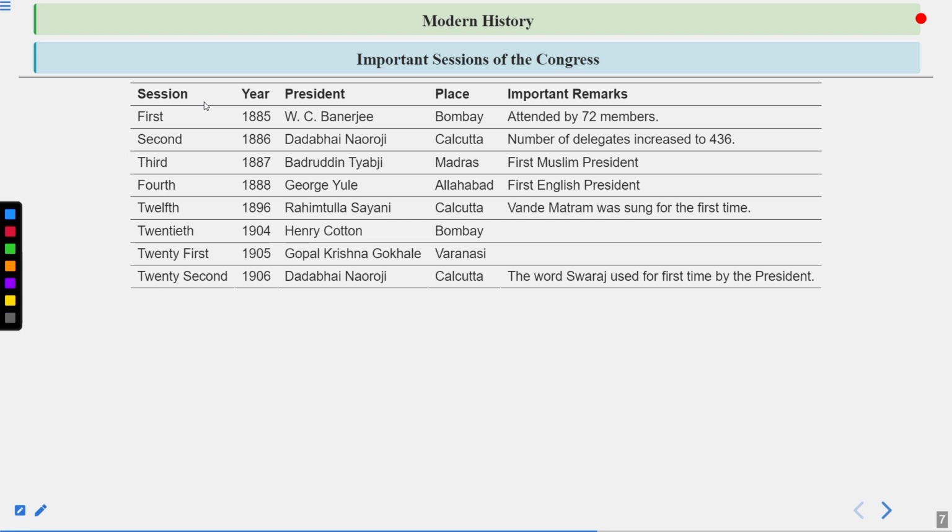Swaraj is not a thing where we say that we ourselves are sufficient and we do not require you. No, that is not it. Swaraj particularly asks the Britishers that you can also provide us some responsibilities and we together along with you will rule this country. So that was the basic meaning of Swaraj. Purna Swaraj, the ideology or thinking of Purna Swaraj came in 1929 during the Lahore session, and at that session Mr. Jawaharlal Nehru became the president of Indian National Congress for the first time.